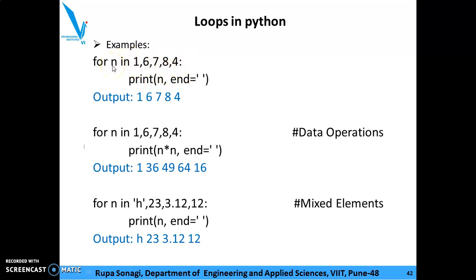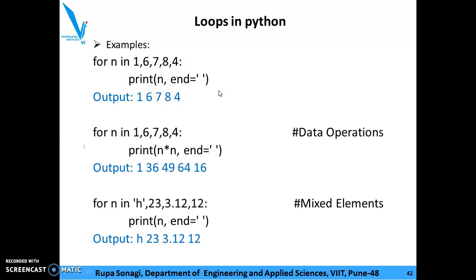So n is a variable. With indentation, the statement is print n, comma, end equal to white space. So n is a variable. For every value of n in the sequence, this statement will get repeated.